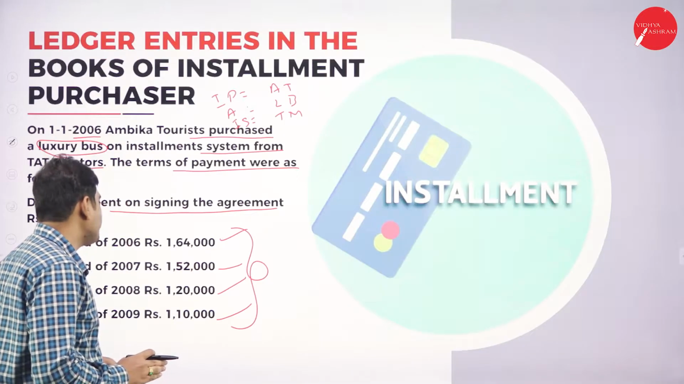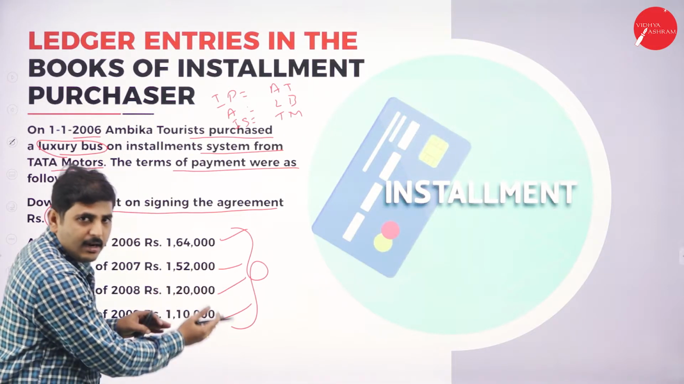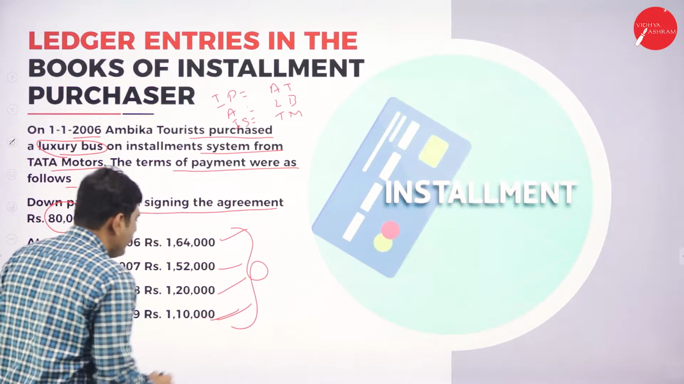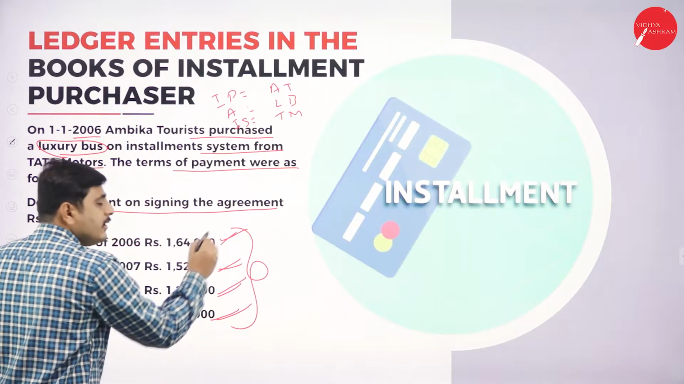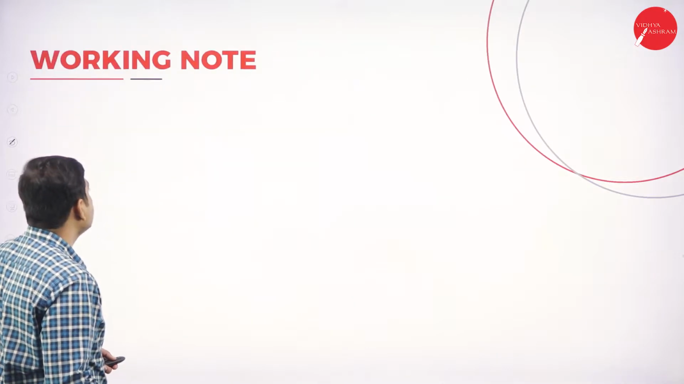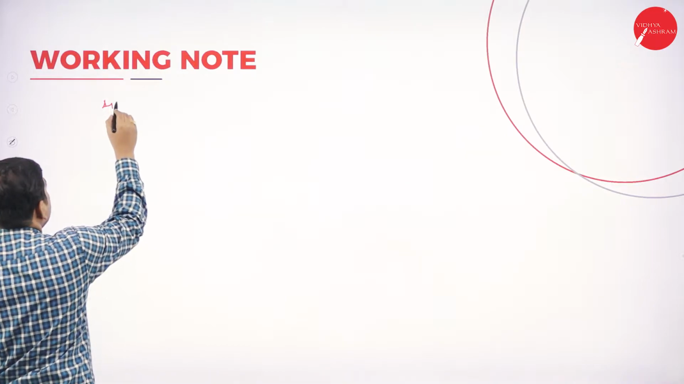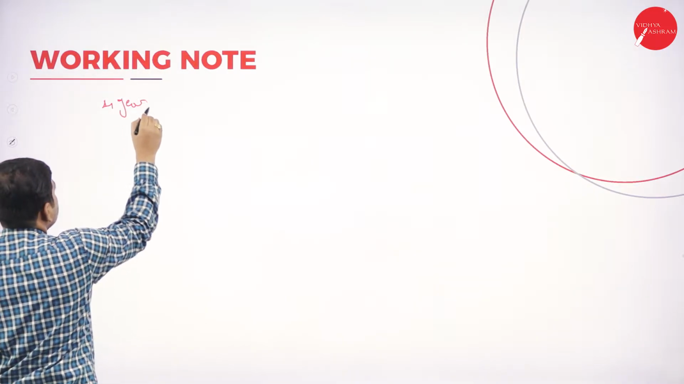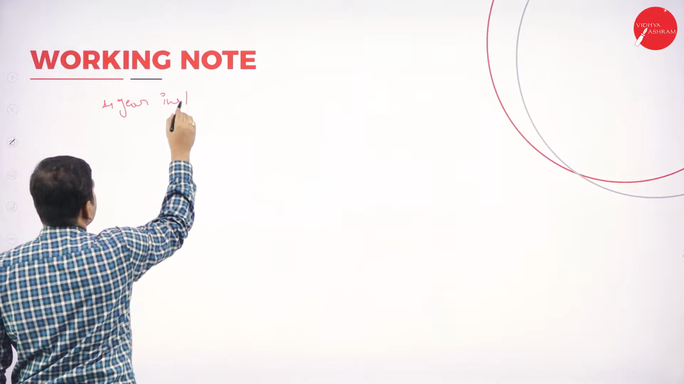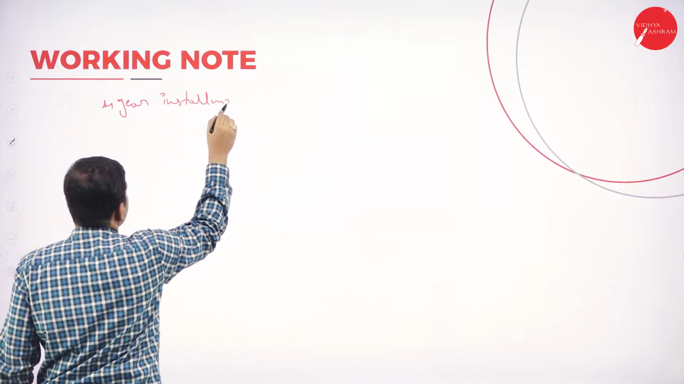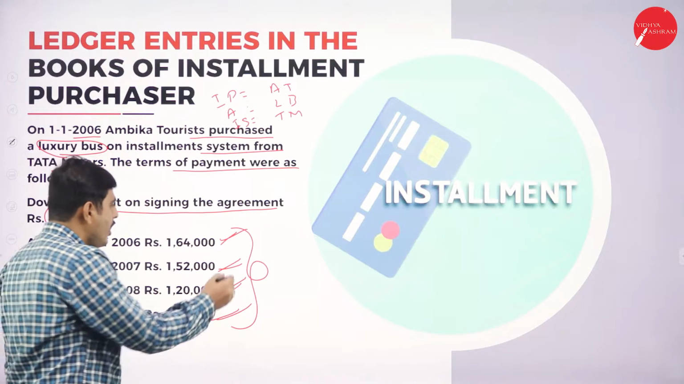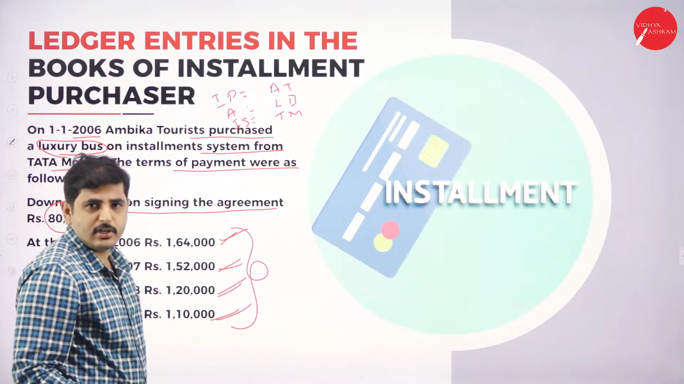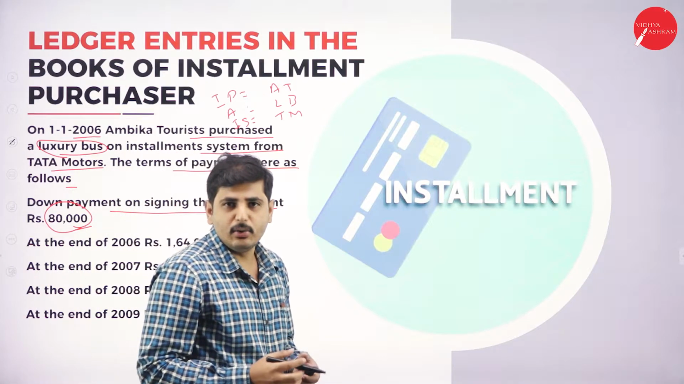Let's identify the cash price. In order to identify the cash price, we should go in descending order. First, we should take the fourth year, then we can come to the third year, then the second year, then the first year. Let's take the fourth year installment. Here they have not given the cash price in this problem. So, all the installments are inclusive of interest.